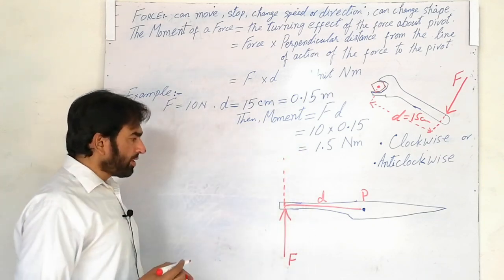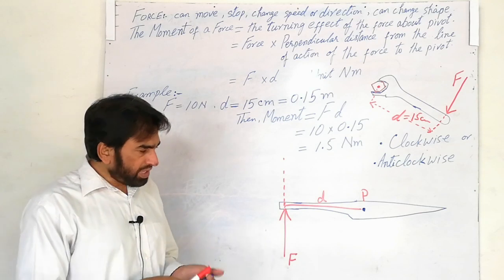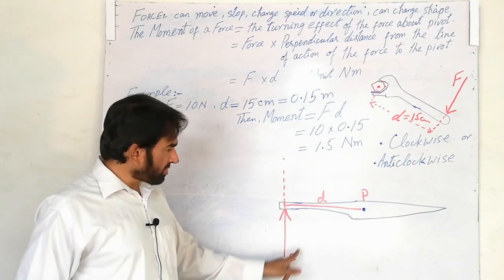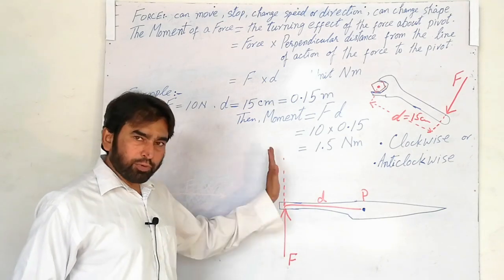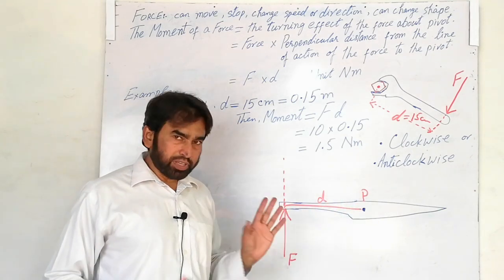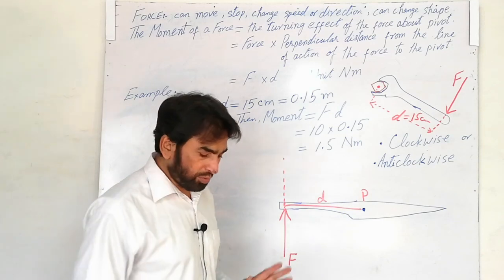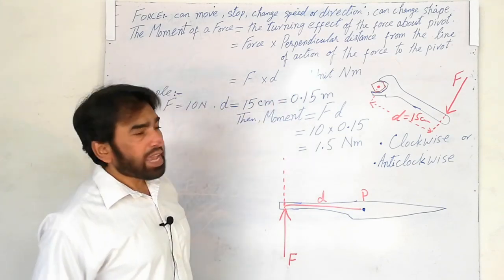So this is the moment arm, and this is the line of action of the force, because the force is acting like this. So moment depends upon these two things: force and the perpendicular distance from the line of action of the force till the pivot. This must be very clear to you. Now let us have an example.